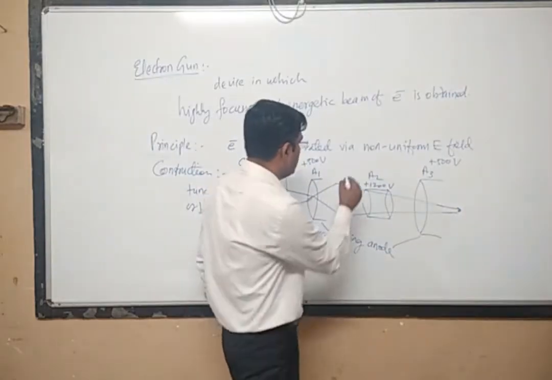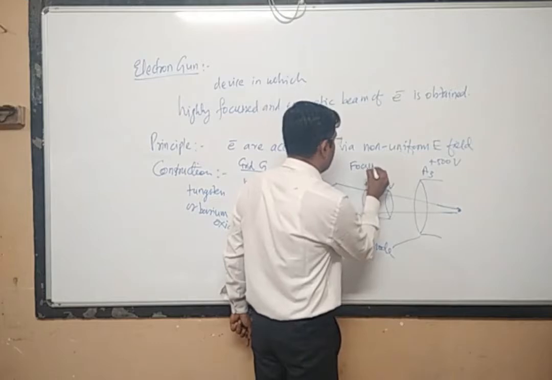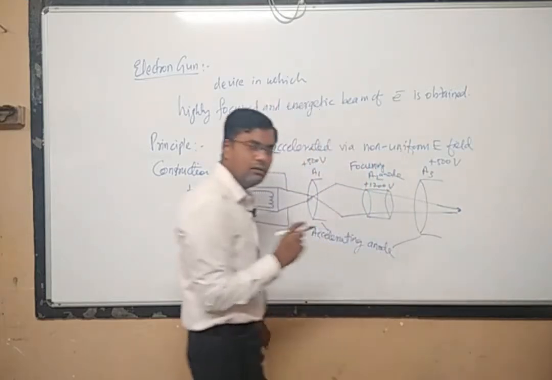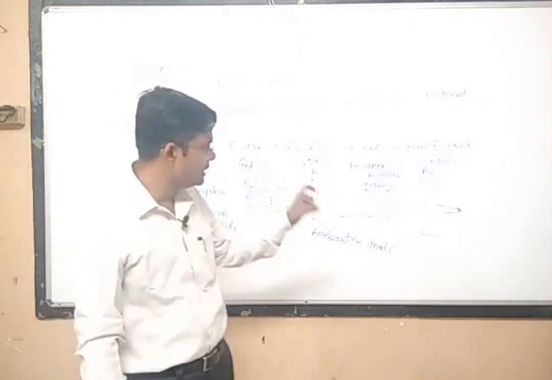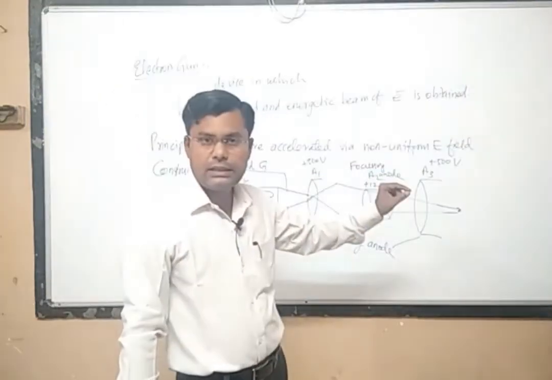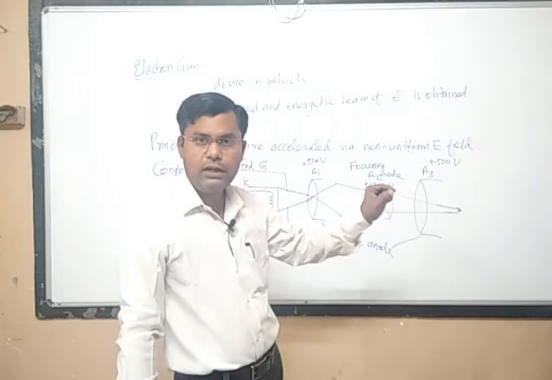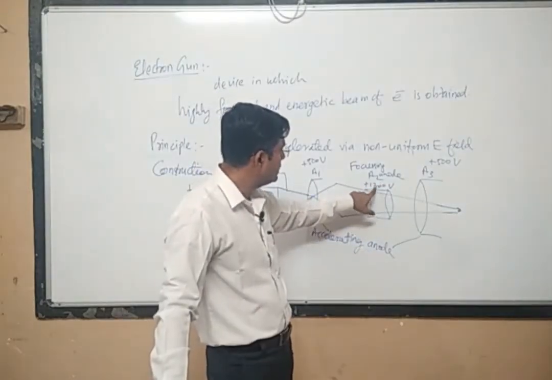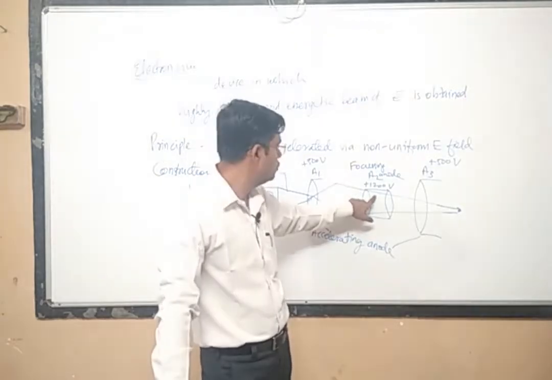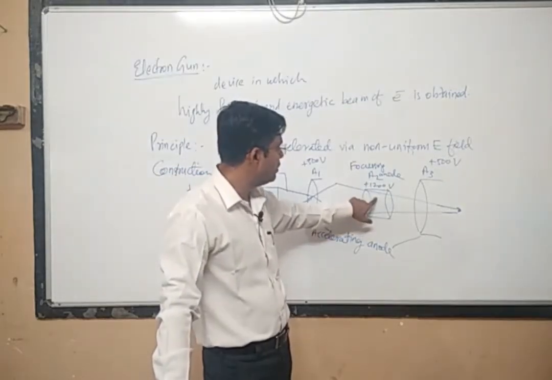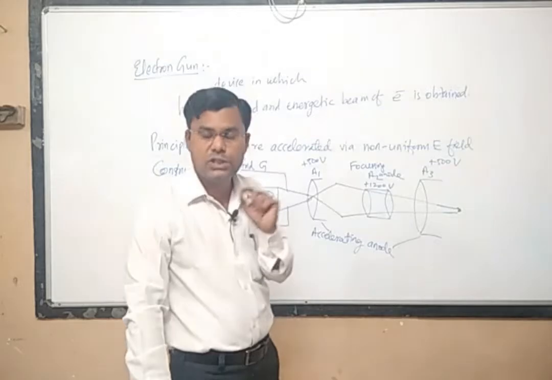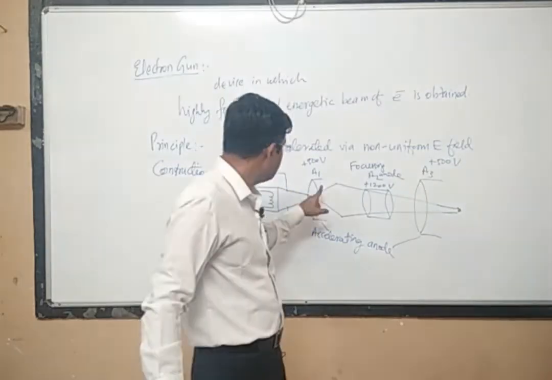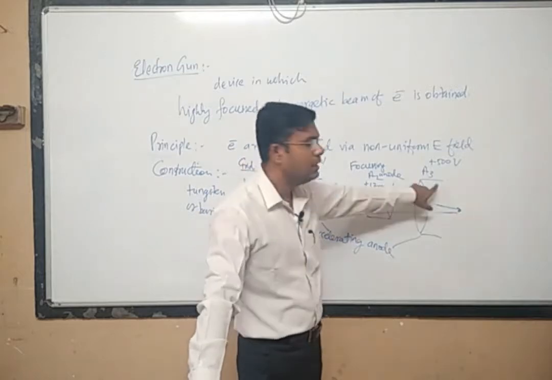This anode A2 is called the focusing anode. If you want to focus the charged particles, the electrons, at one particular point, then that focusing spot may be adjusted with the help of this voltage. If you change the voltage on the electrode A2, your focusing will be changed. Now the sharpness of the electron beam can be adjusted by changing the voltages between A1 and A3.